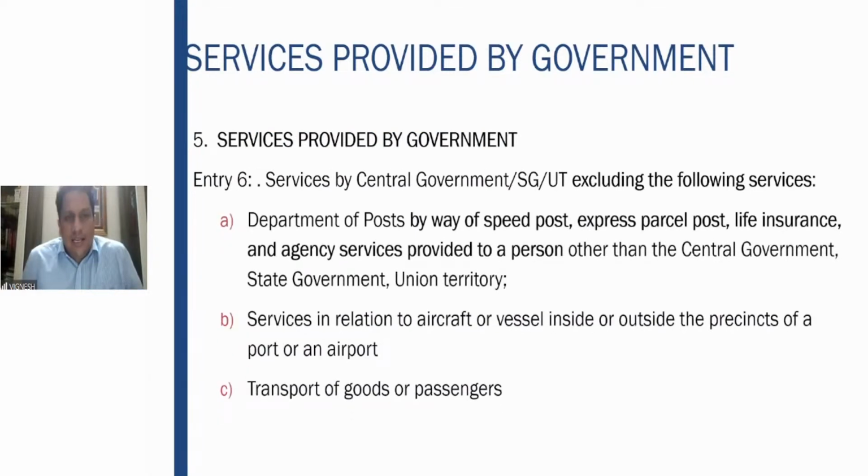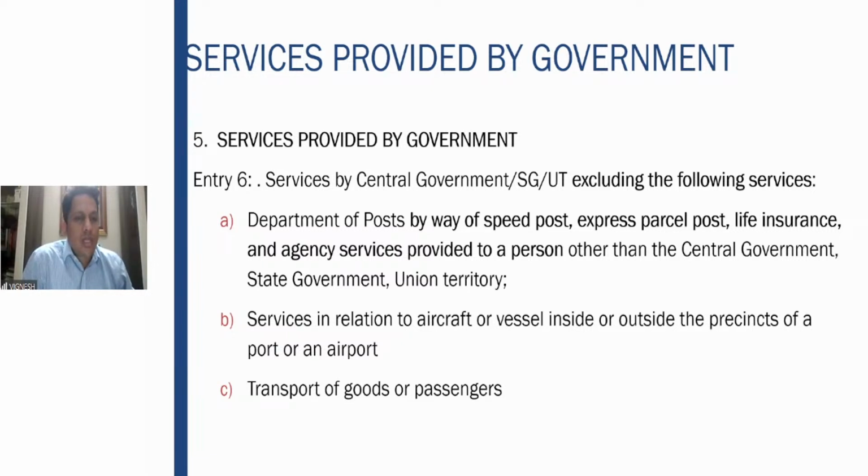Then this is slightly tricky. Central government or state government providing any services are exempt, excluding the following services. That means these three services are chargeable to tax. Department of Post by way of speed post, express post, parcel, life insurance agency provided to a person other than the central government, state government, union territory. In this situation, it is chargeable to tax.